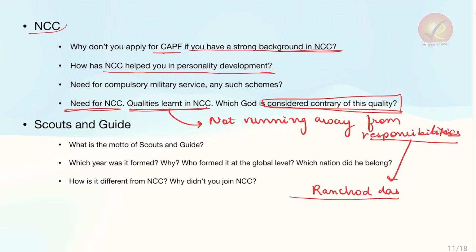Ranchhod Das is the name of Lord Krishna because he ran away from the battle because it was strategically important. He found it strategically important to flee from the battle, retreat, and then attack again. So Ranchhod Das, someone who runs away from the battle or from responsibilities, is a name of Krishna. This is a very interesting question, maybe something that cannot be predicted, but tests your analysis level, your understanding, and your depth of personality.